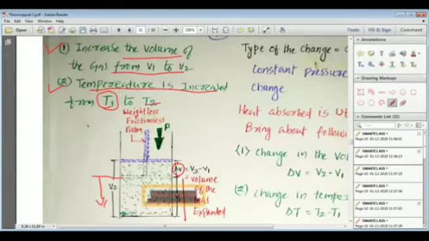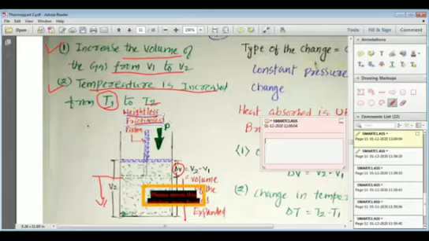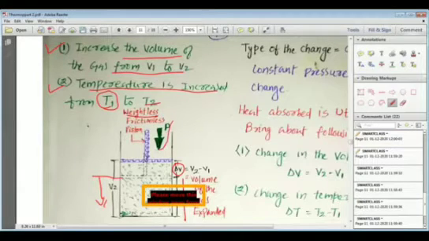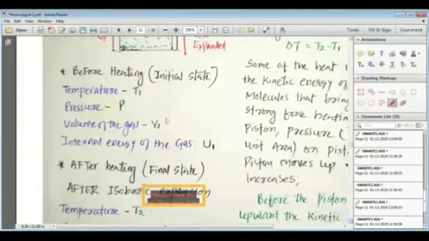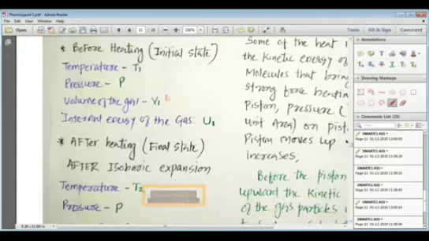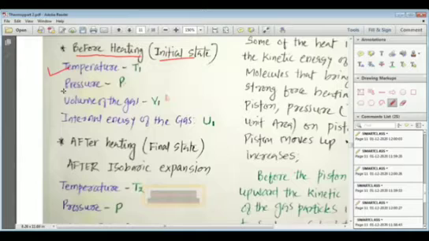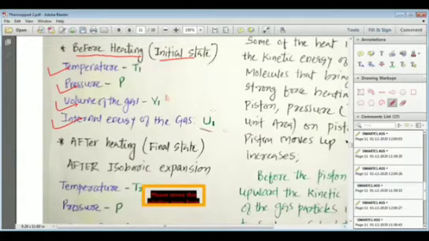Again, my dear students, in figure 2, we have a weightless, frictionless piston available with us, and again the temperature is the same, the temperature does not change. We have performed the change at the same temperature, that is the temperature T. So my dear students, looking at all these various conditions, we realize that before heating, that is in the initial state, the temperature was T1, pressure P, volume V1, and internal energy U1, due to the mass of the gas, which is the sum of all various types of energy.